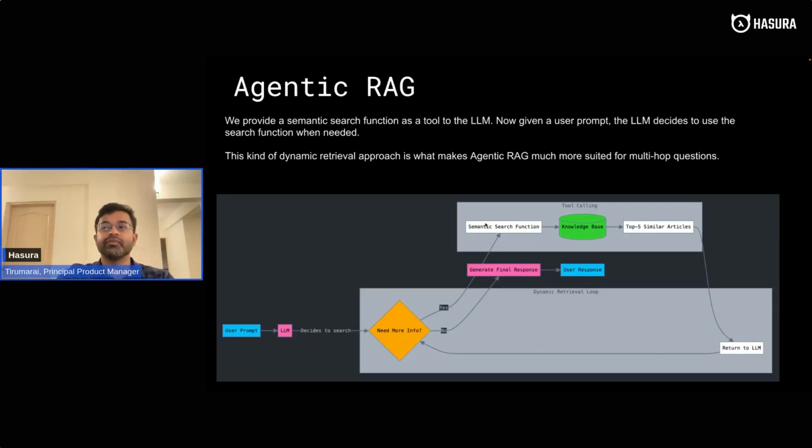It will get the new information, augment that again, and so on. At some point it will say, okay, I think this is enough, and generate the final answer. So this is agentic RAG. Agentic because the decision to retrieve more data is made by the LLM itself.